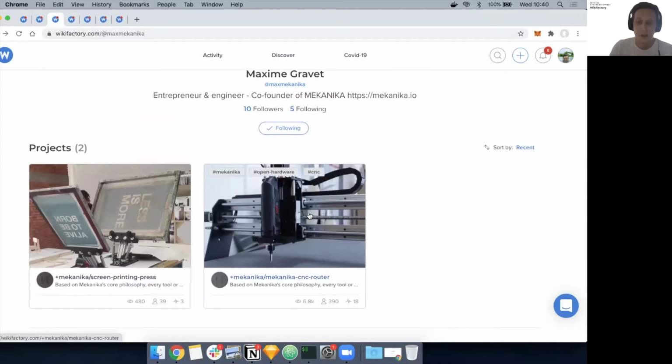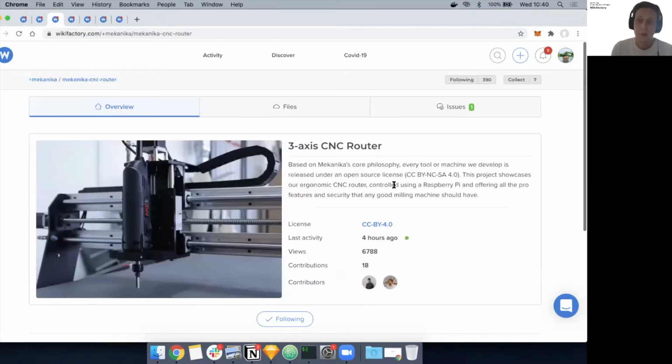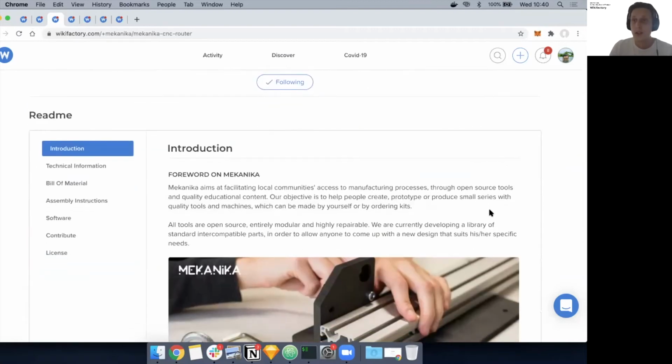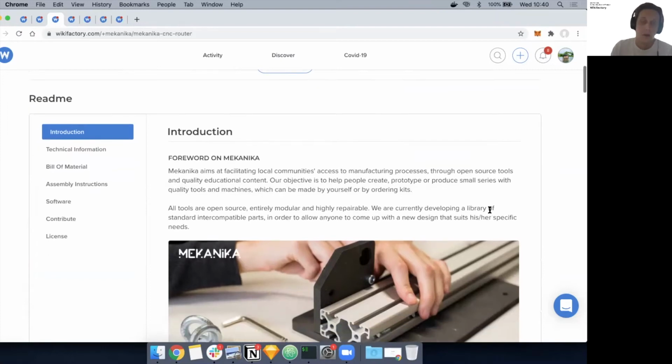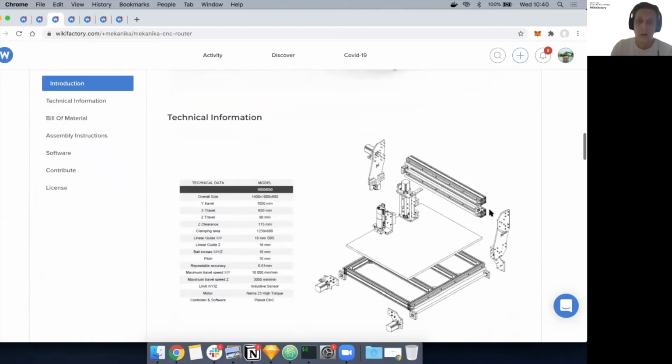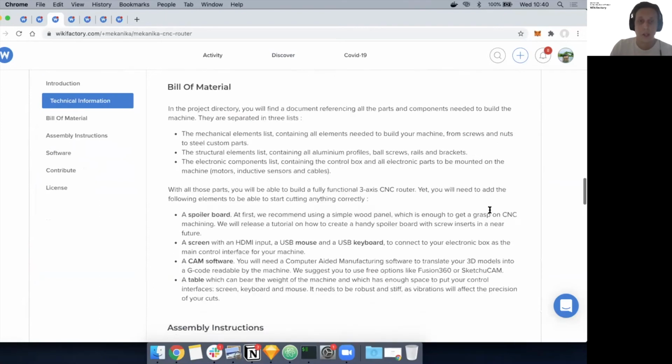One of them is a CNC router. And this is a typical project on Wikifactory. You can see this one's open source, and he's also attached the license of his choosing. You can see his contributors and a bit of an overview of the project. We then have a documentation system where, depending on the phase that your project is in, you can start documenting various aspects, ideation aspects, sketches, mood boards,